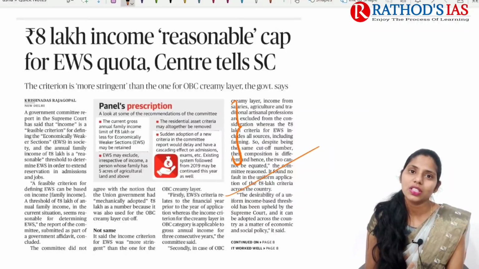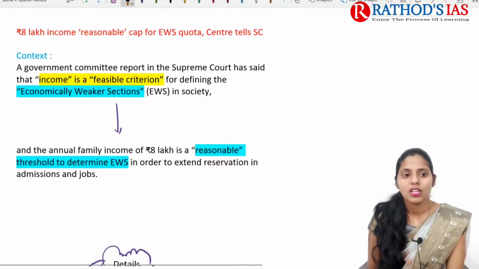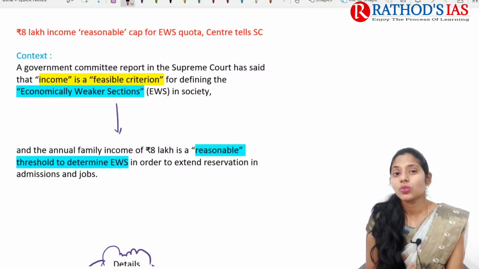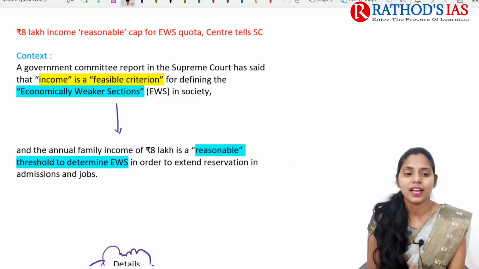And now let us try to see this topic in great detail. So this will be important from our GS paper 2 under polity point of view. So here, if you see the context, it mainly says that the government committee report in the Supreme Court has said that income is a feasible criteria for defining the economically weaker section of society. So whenever we want to define the economically weaker section of society, economy, or we can say income, is one of the feasible criteria.